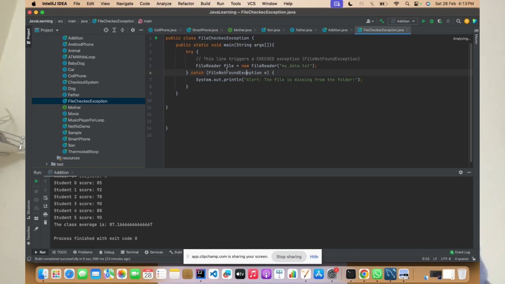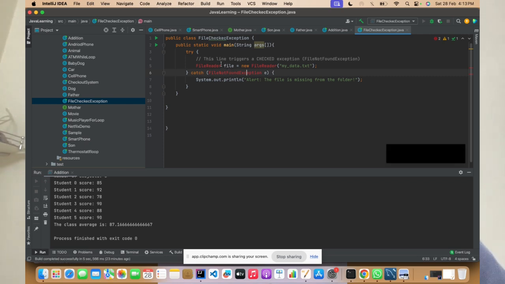At that point of time, if you execute this file, do we have this mydata.txt in some location? If it does not exist, it will give an error, System.out.println: alert, the file is missing from the folder. If you check it, it is trying to upload those. Let's upload that. Wait one second.